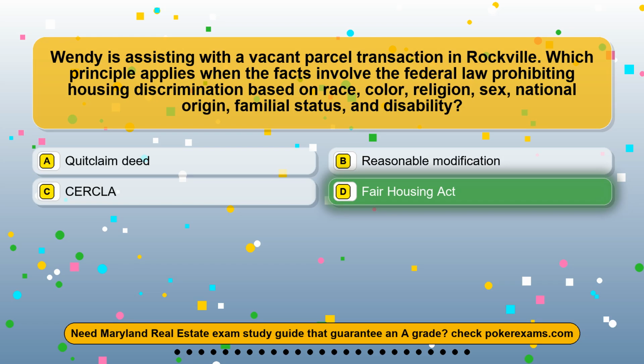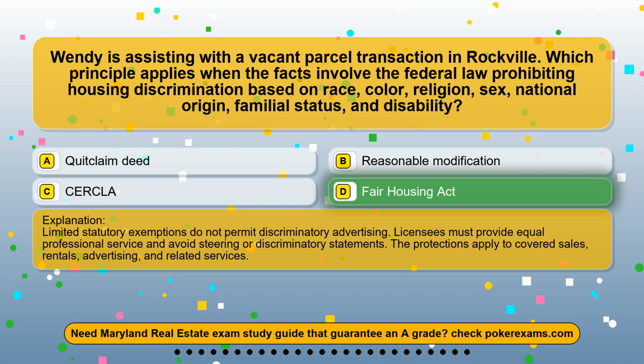The correct answer is option D, Fair Housing Act. Limited statutory exemptions do not permit discriminatory advertising. Licensees must provide equal professional service and avoid steering or discriminatory statements. The protections apply to covered sales, rentals, advertising, and related services.